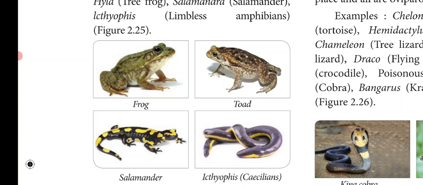Respiration takes place by gills, lungs and through the skin. Heart is three-chambered. Kidneys are mesonephric. Sexes are separate. Fertilization is external. They are oviparous animals and development is indirect. They show hibernation and aestivation. So these are about the class Amphibia.